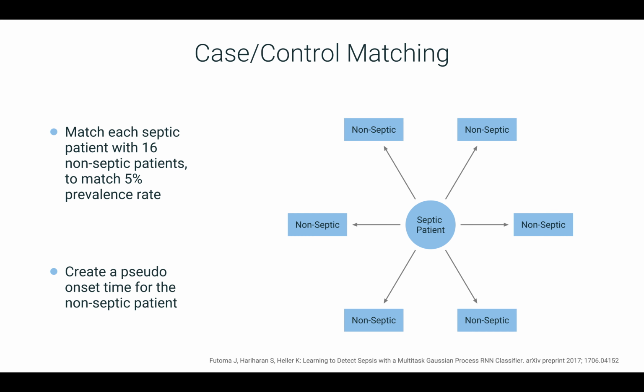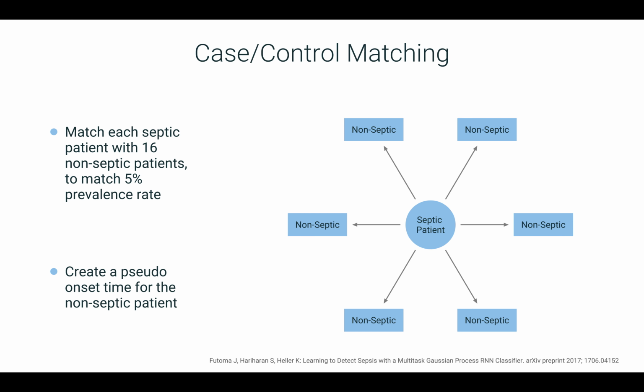To compare our predictions around onset time to non-septic patients, we need to create a pseudo-onset time for the non-septic patients that's realistic. We use a technique that Futoma employed called case control matching. The process involves matching a septic patient with a number of non-septic patients, then using the same percent of time that septic patient had until onset on the non-septic patients.